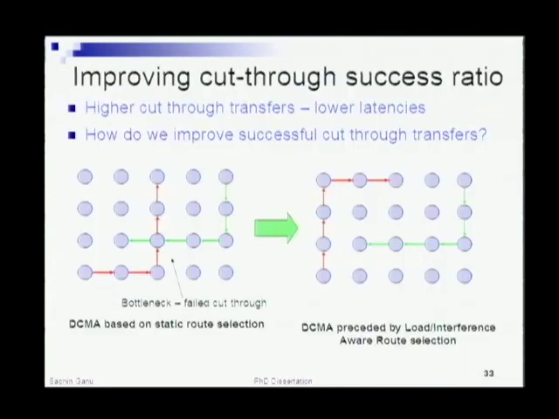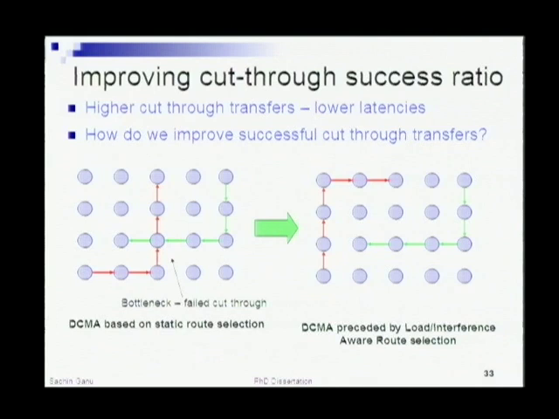Of course, if you want to improve further, for example, you can run into a scenario where the fixed route chosen was this, and then your node here will try to cut through, but since there is another flow, it will fall back to the basic 802.11 mode, and there will be a failed cut-through and you lose all the benefits.